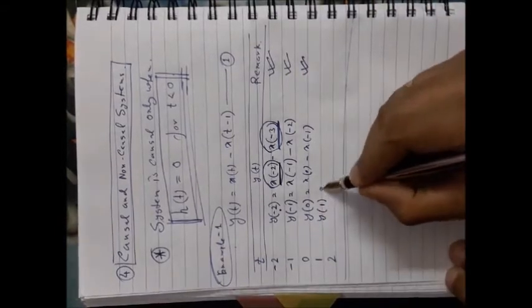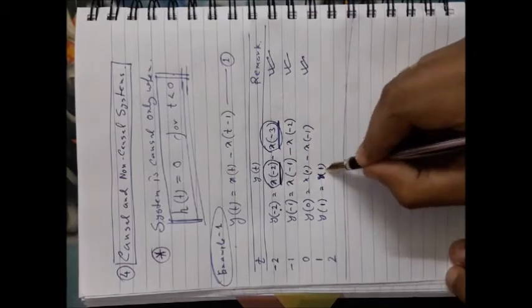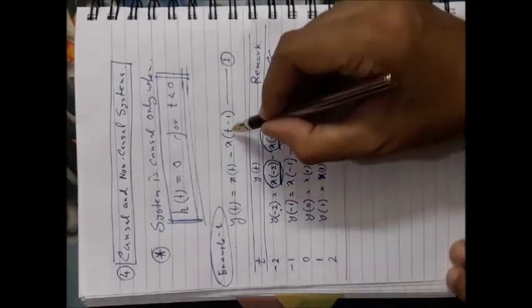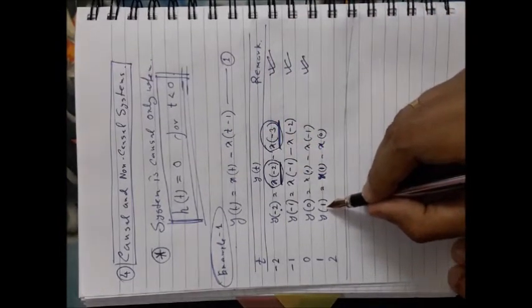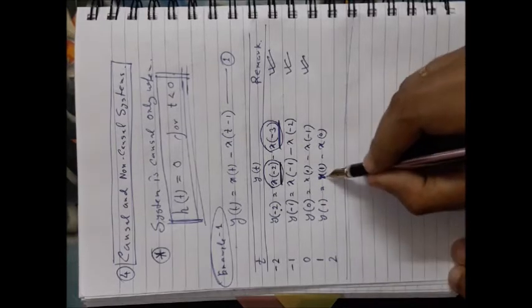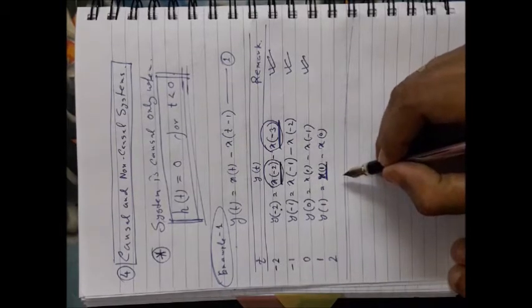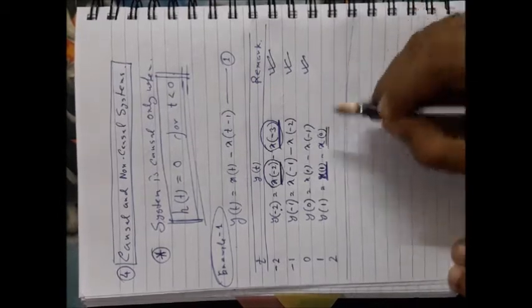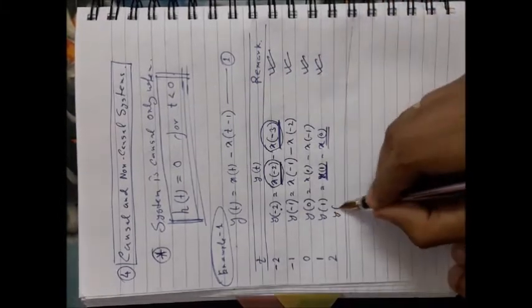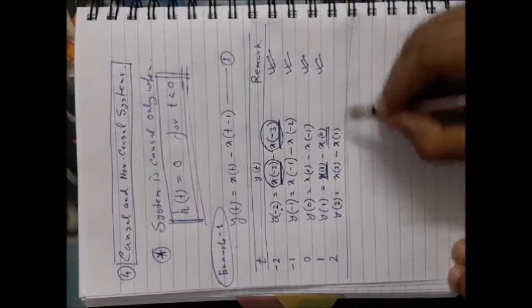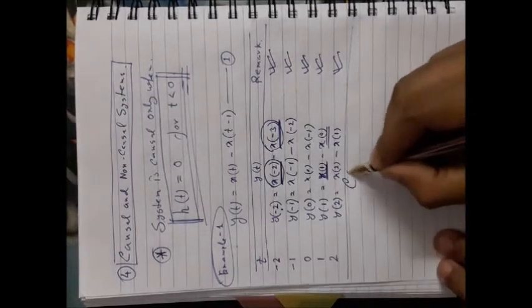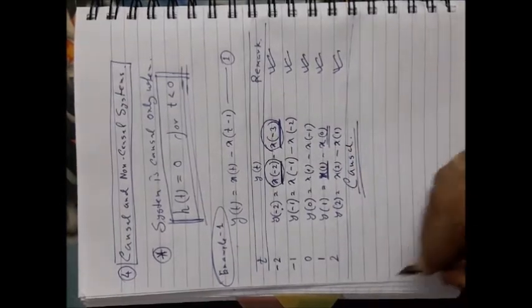y(1) equal to x(1) minus x(1 minus 1), that will be x(0). Now your reference is t equal to 1 second. With respect to that, this one is the present input signal, this one is the 1 second past input signal, again passing. And if you check y(2), it is your present input signal, it is your 1 second past input signal. So in all cases this particular system is passing the conditions of causality, so it is a causal system. Now check another example.